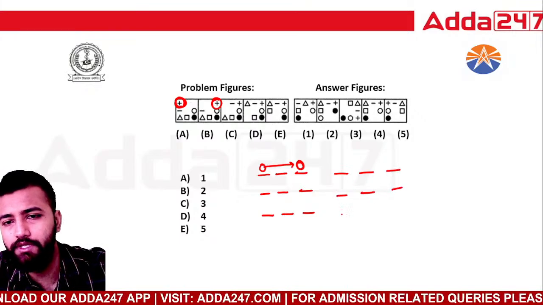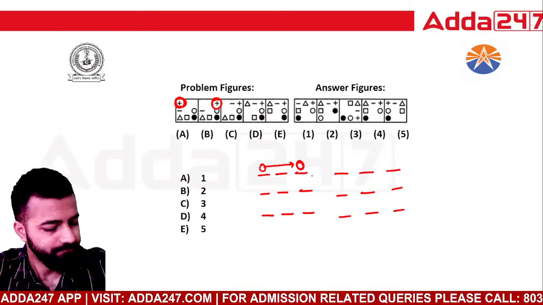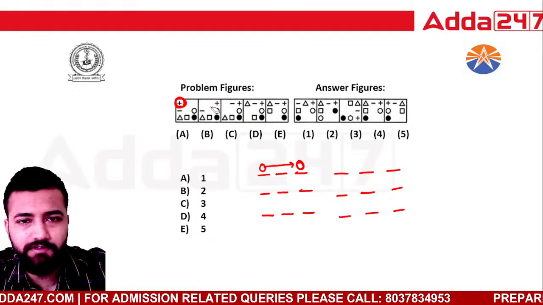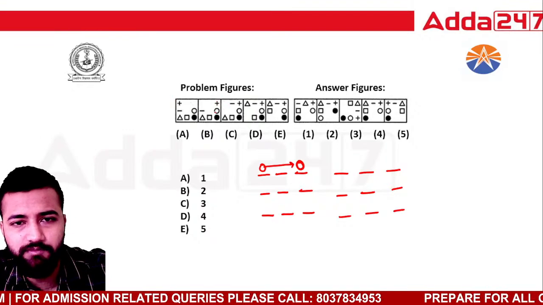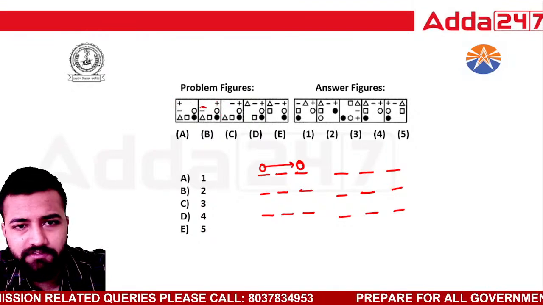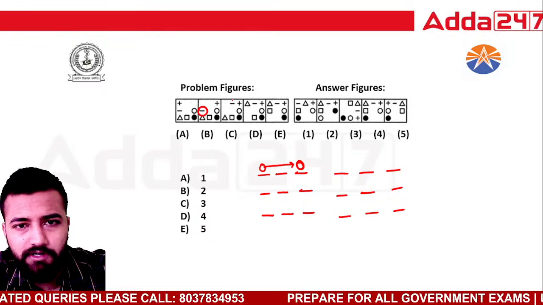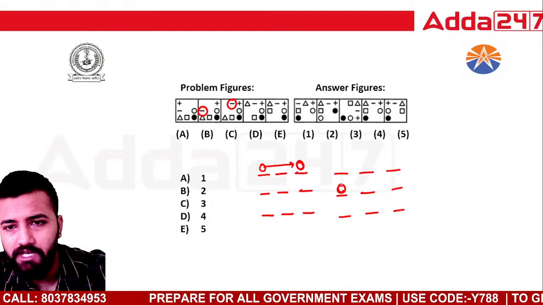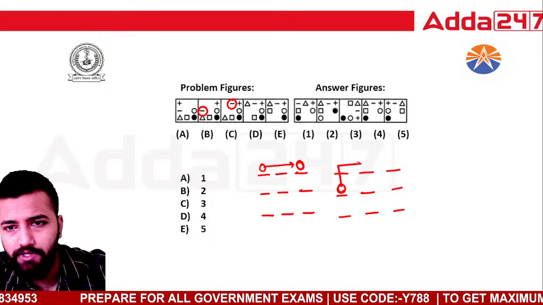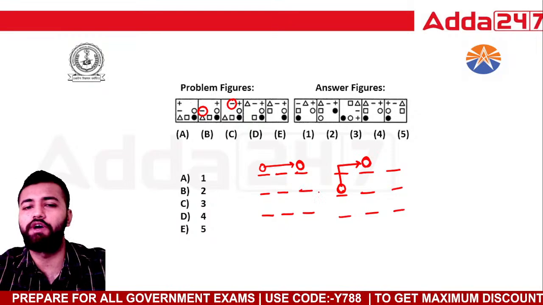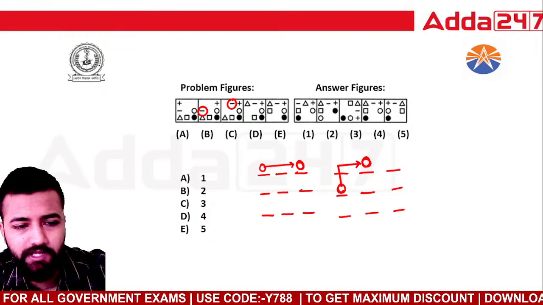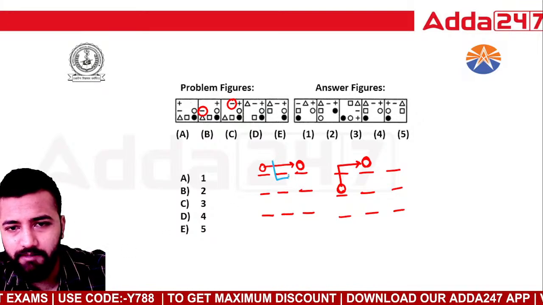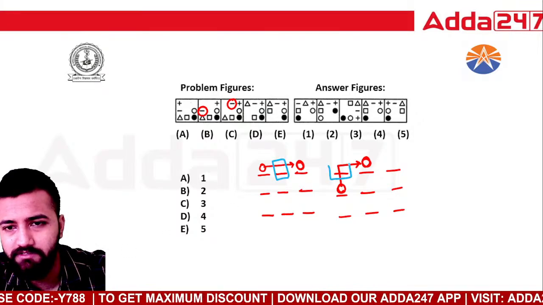Then in the next figure, if you see 1, 2, 3, 1, 2, 3, option number 3. Okay, let's check. In the next figure, first figure's work is done, so just remove it. Now this negative sign has shifted from here till here. Acha, I think I got the clue. It was here, the negative sign, and now it has come out here. I hope you have got the clue that they are shifting. This place becomes empty and then they shift to the other position. One place you have to leave and then you have to shift.